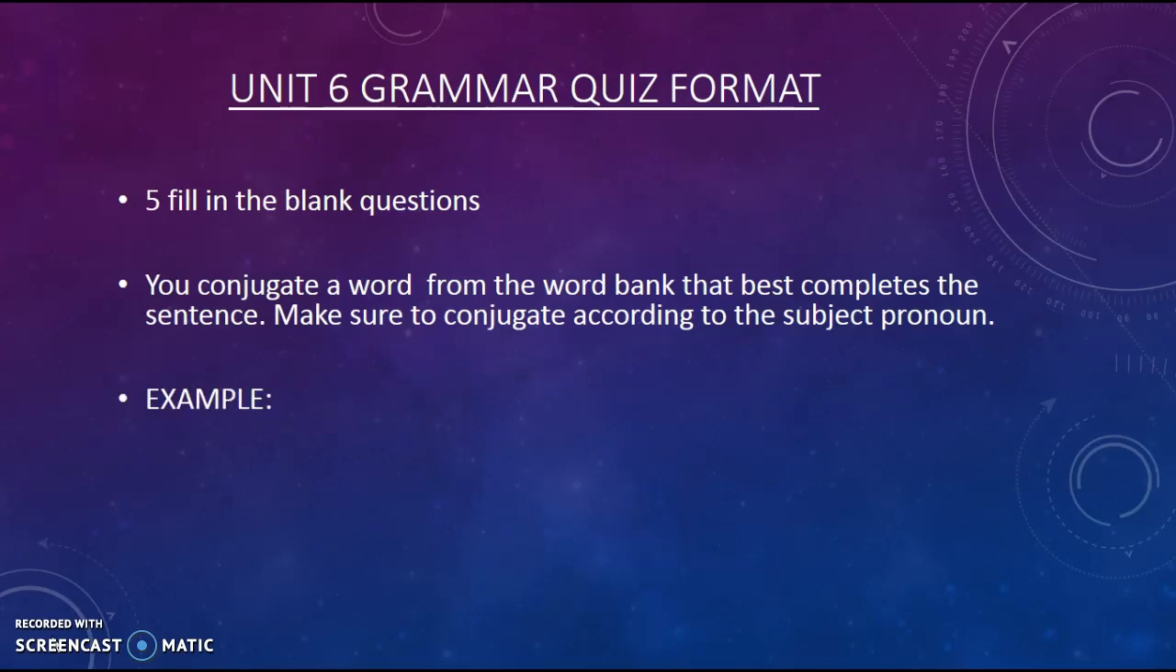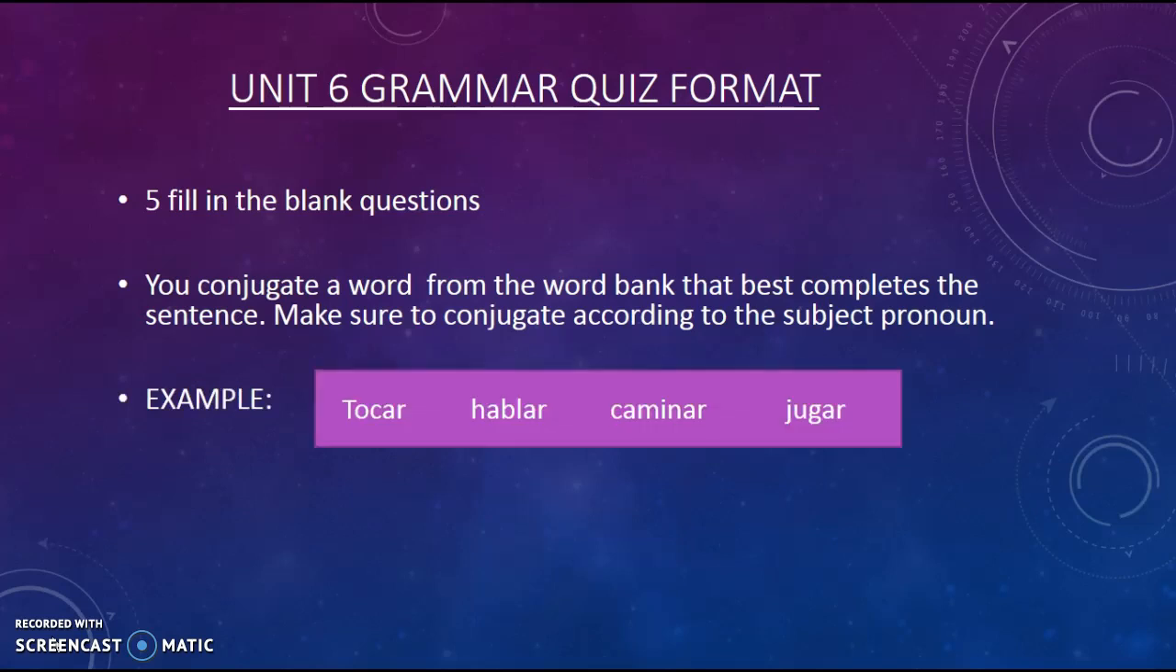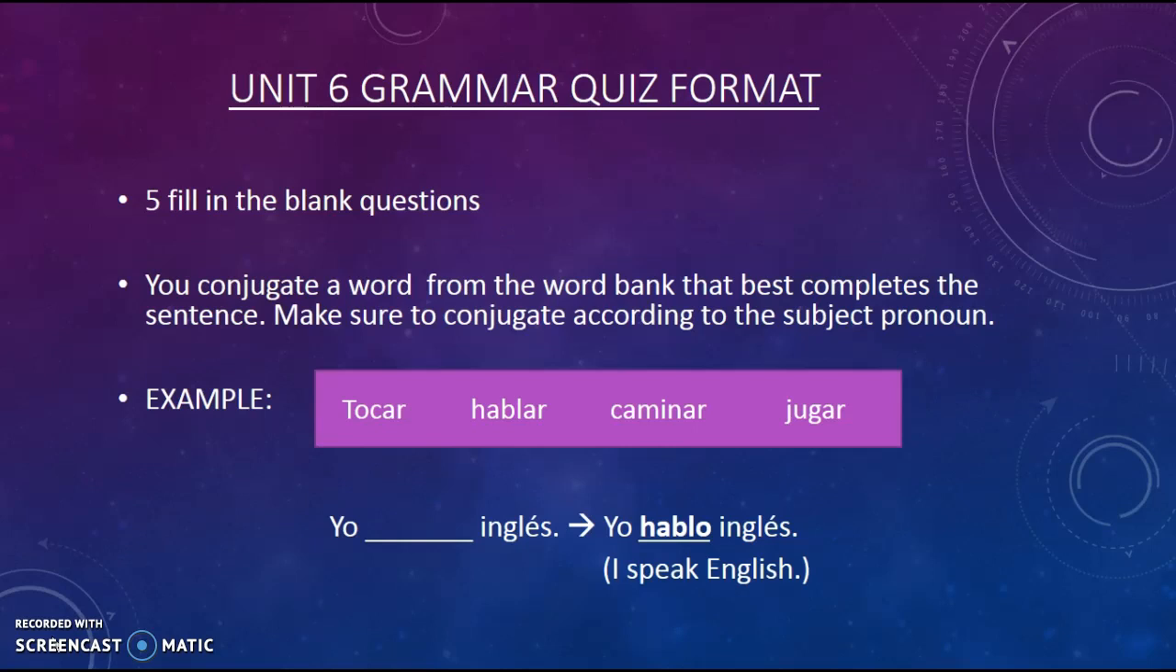So to show you a little bit more about what I mean, let's take a look at an example. So here's a word bank for you: tocar, hablar, caminar, jugar. And then our practice sentence is "yo blank inglés." So we know yo is I, inglés is English. So then we look up at the word bank to figure out which word best completes the sentence, and then we actually conjugate it. So you can see on the right there, I have hablo, not hablar.